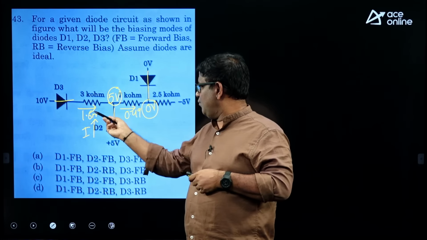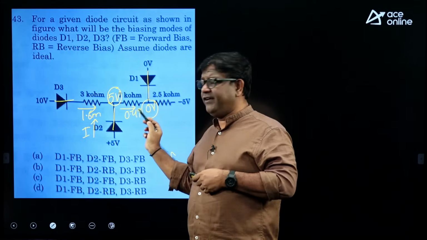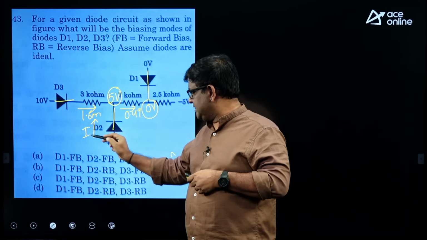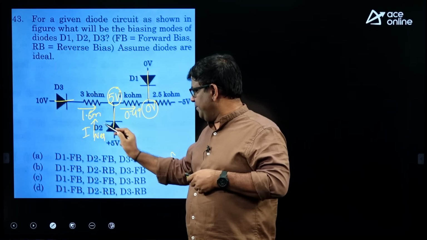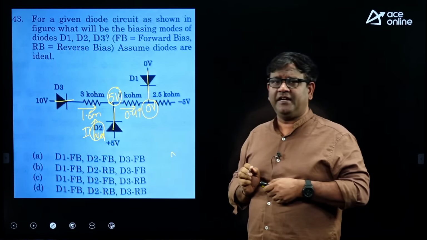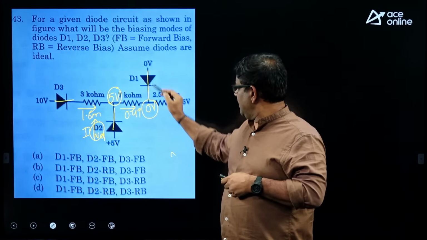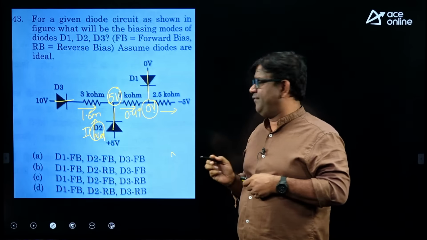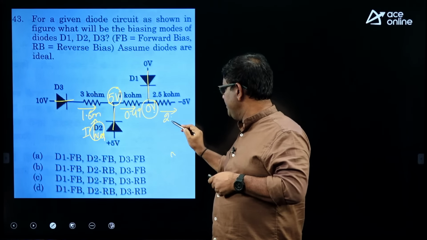0.49. So, you can see 1.6 is large, 0.49 is less, but entering current should be leaving, that means this current is negative. So, it means what? D2 is definitely in off state. Here it is 0 minus of minus 5, 5 by 2.5, around 2 milliampere is flowing.